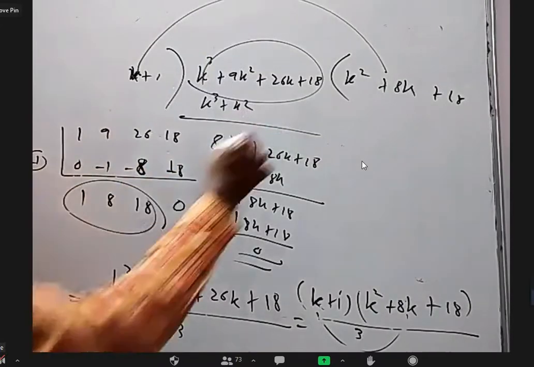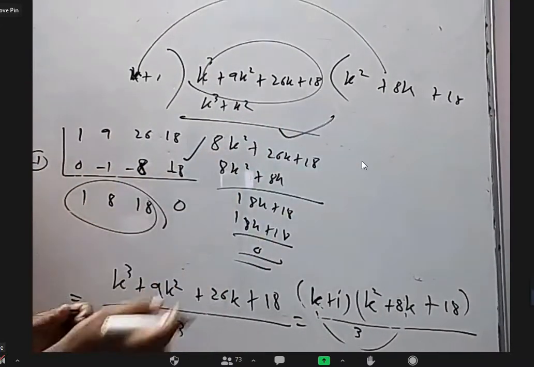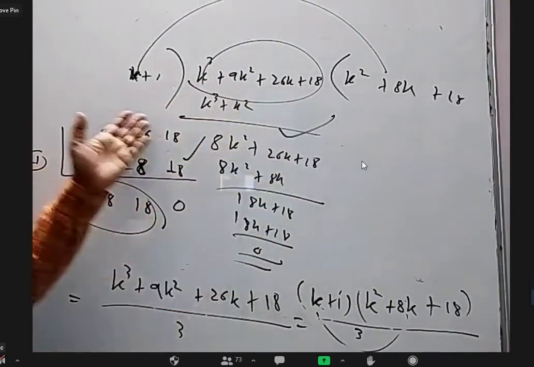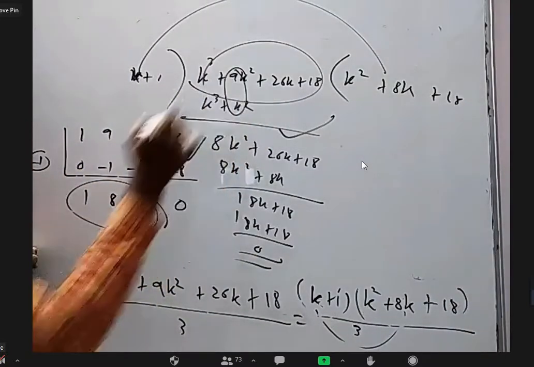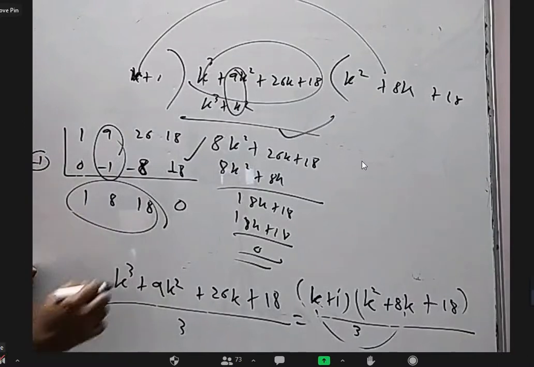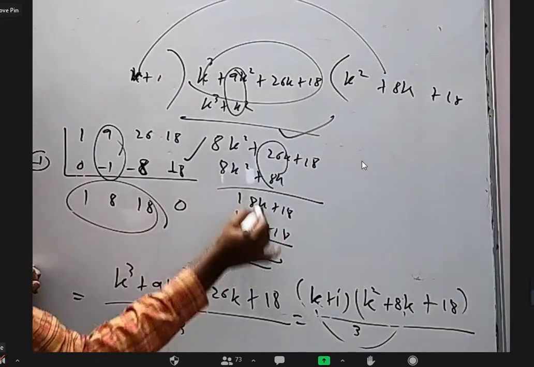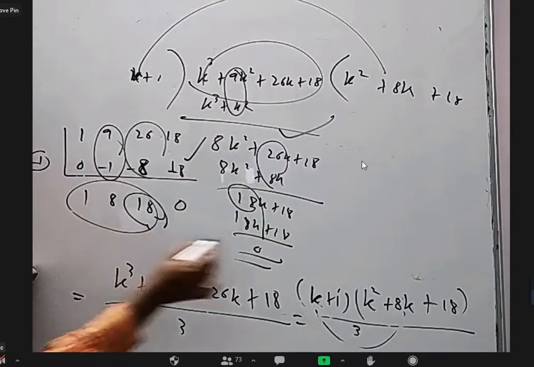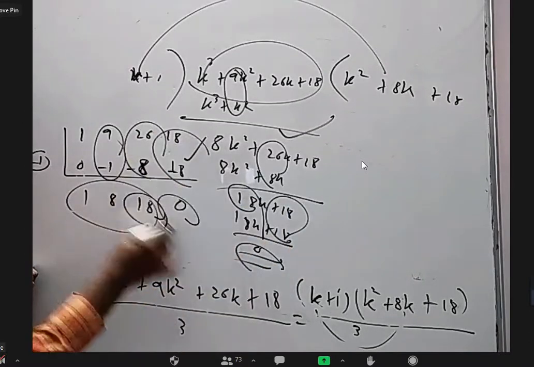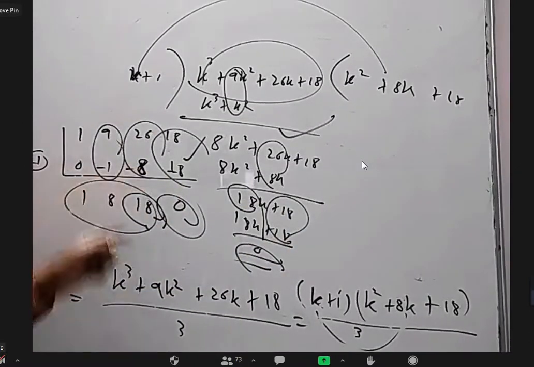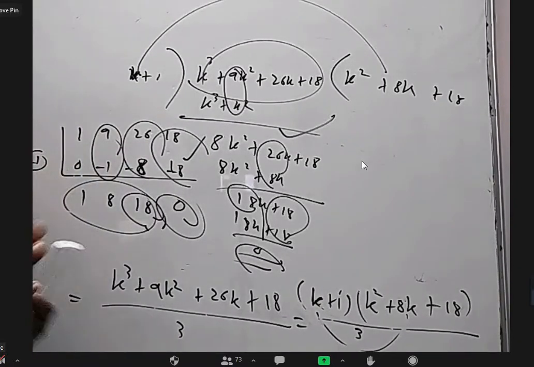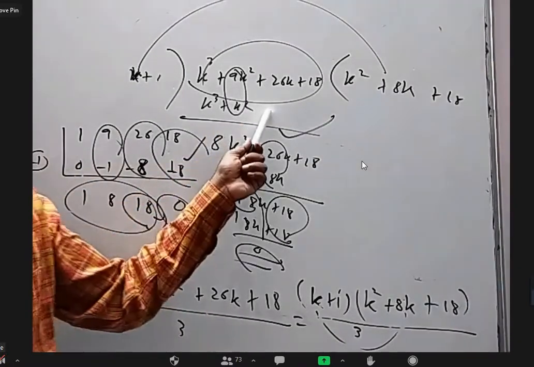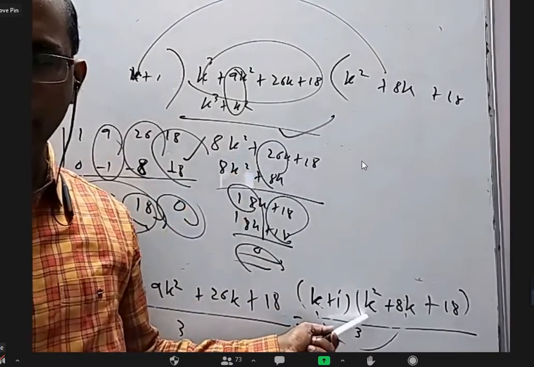So what you are doing here is the same. You are just not writing all these details. Otherwise, this and this are exactly the same. Because here you have done 9 minus 1, 8, no? That is only this one. Here you have done 26 minus 8 as 18, right? That is only this one. And this 18 minus 18, 0, that is only this. Okay, so I am not going to tell you what synthetic division is. If somebody knows something like this, okay. If you don't know, no problem. Do it like this, or I told you how to do it directly. Right?